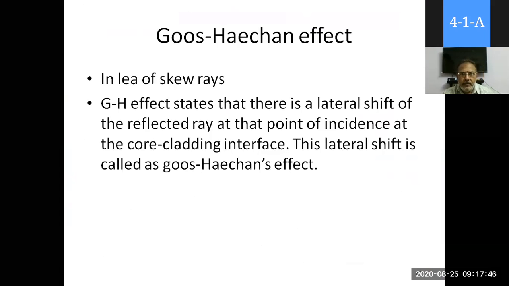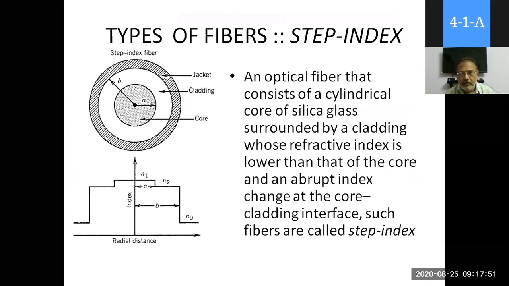After this GH effect, I'm now dealing with the types of fibers. It is very important that total internal reflection is the principle behind the propagation of light in the optical fiber. Now, types of fibers. Which type of fiber is useful for us? That is very, very important here.